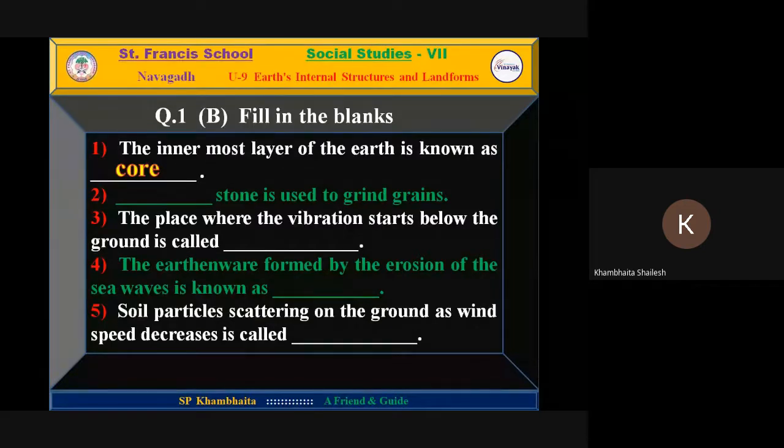Second blank, Rupdas Reyansi. Yes, sir. Dash stone is used to grind grains.